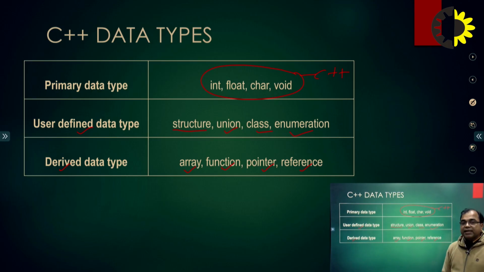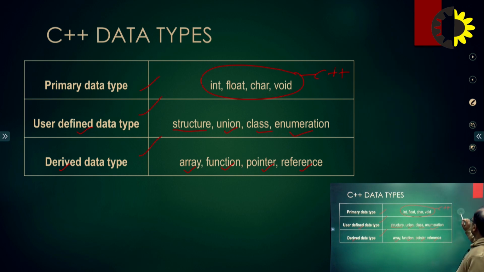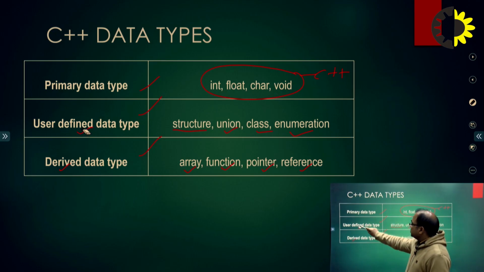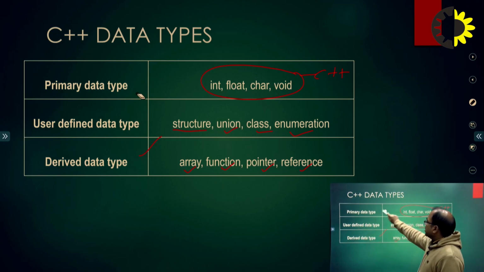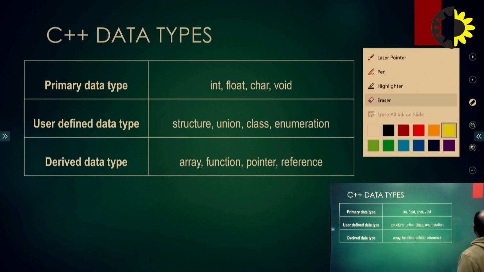So we can say data types in C++ are basically three types: basic primary data type, user defined data type and derived data type. This is very important to understand. These are the three important data types in the C++ programming language, and they are very widely used inside our program. We are using them on a daily basis in programs.